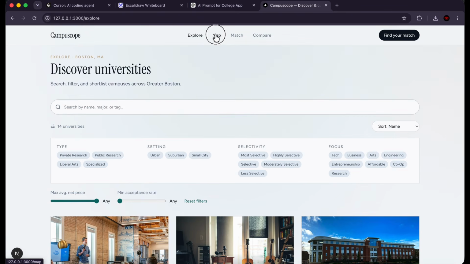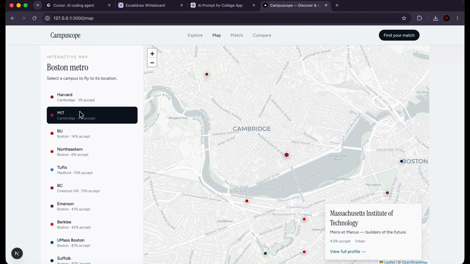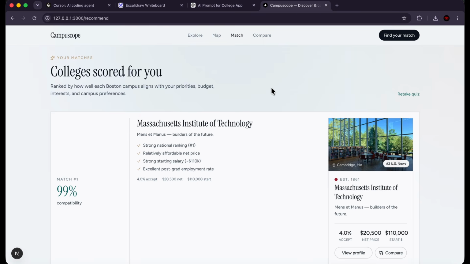Now, if I click on map, I can actually see a live map of Boston, and I can look at all of the different universities and their particular locations. This is absolutely incredible. In less than 10 minutes, it built us this application, which is exactly what we asked for. This is exactly what we wanted. So this is a very decent application. Now, there's a lot of things that you might want to change. For example, maybe you don't like this font, maybe you don't like the color scheme.